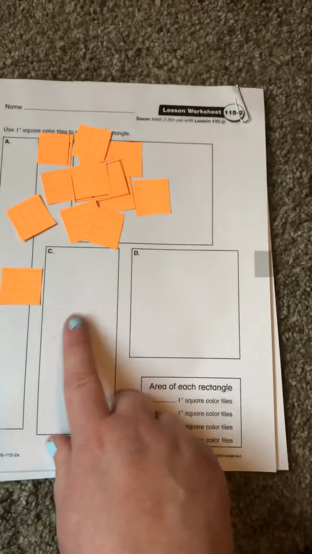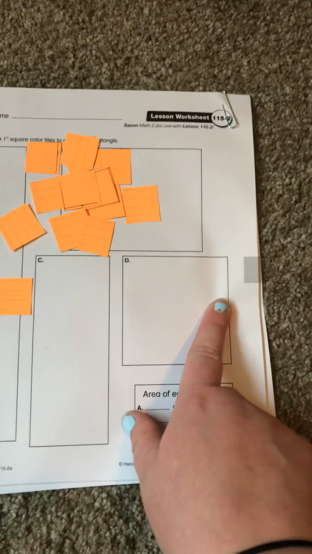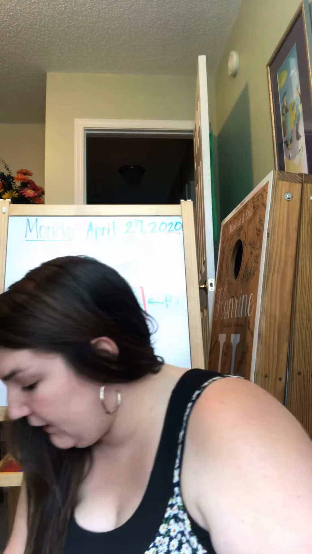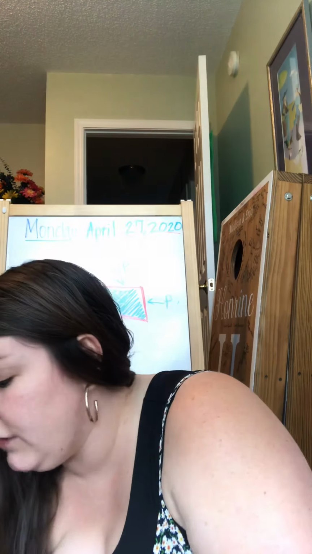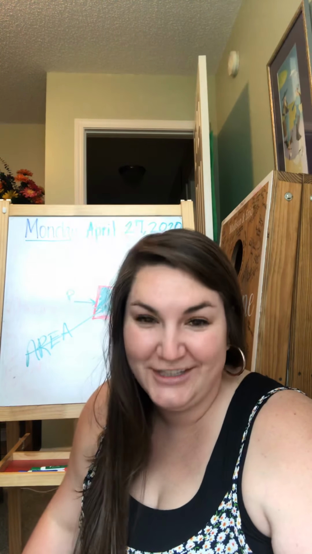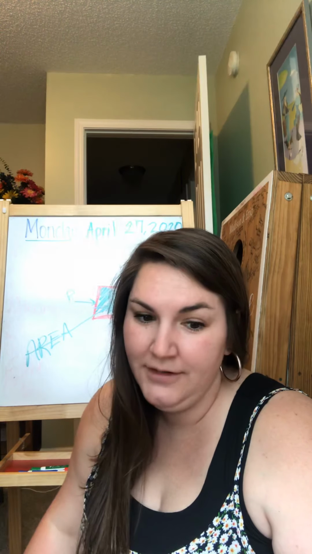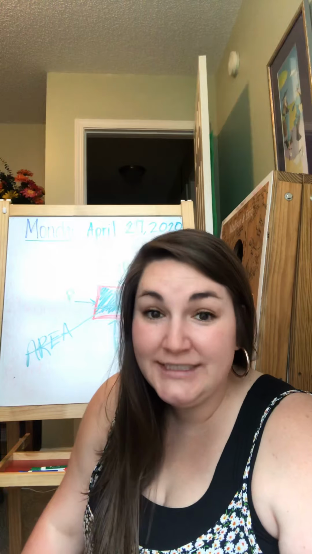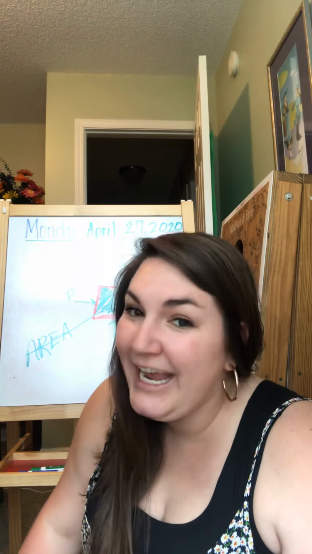Go ahead and do letter C and letter D. Pause the video and do those, and whenever you're done, come back to the video and I'm going to give you the answers. So pause it. Go do it. Go. All right, if you're back and you've already found the answers, letter A was 8 one inch color tiles, what we did together. B was 12. Letter C rectangle was 10.